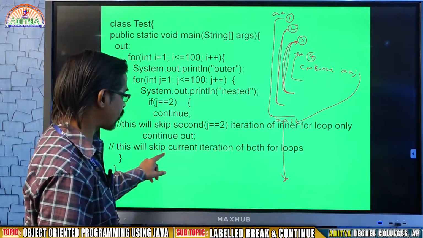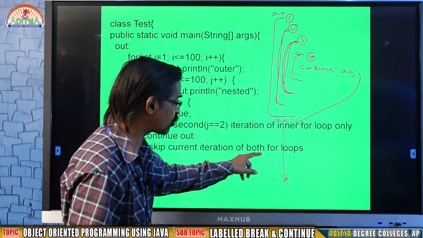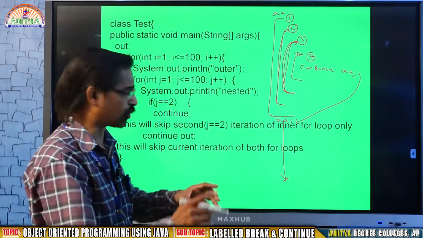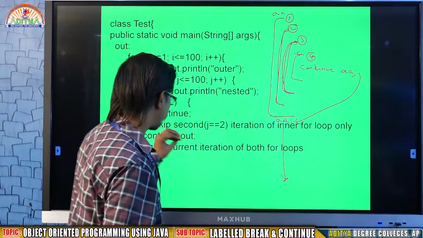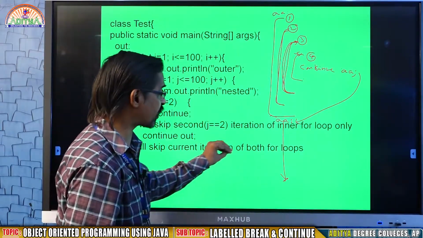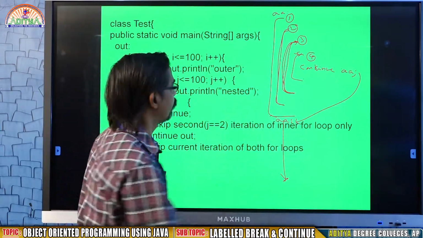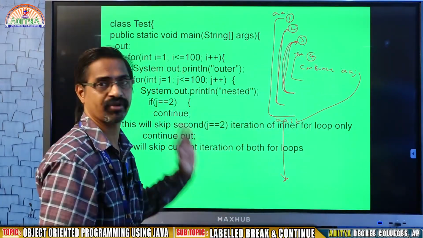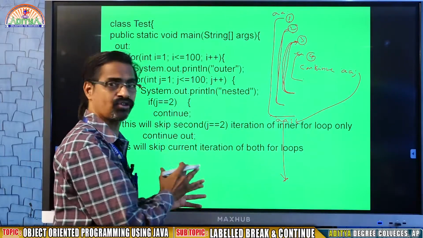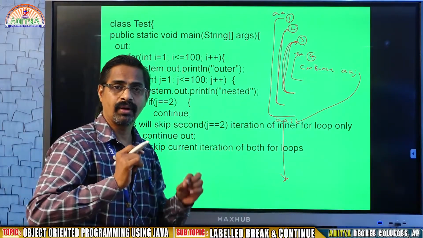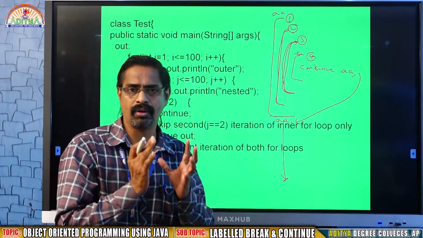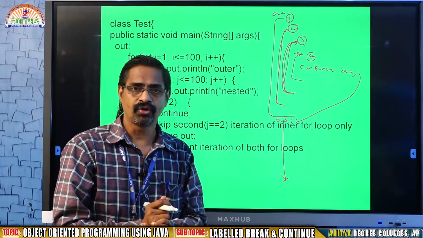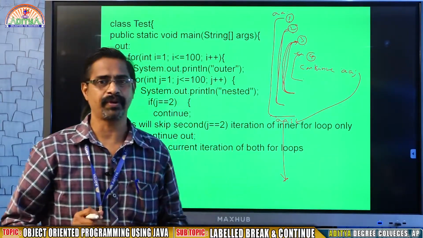So this will skip the current iteration of both for loops. In this context, it will skip the current iteration of all for loops, that is 1, 2, 3, 4. All for loops it will skip and comes out. This is what is called label break and label continue. So this is the concept.